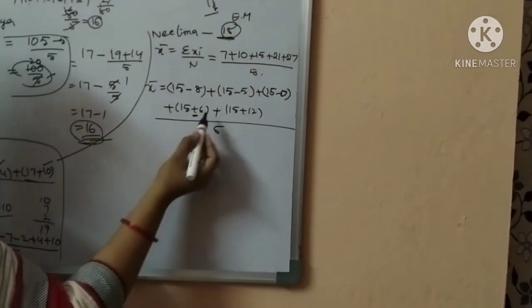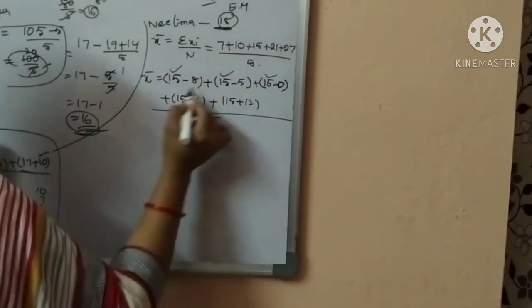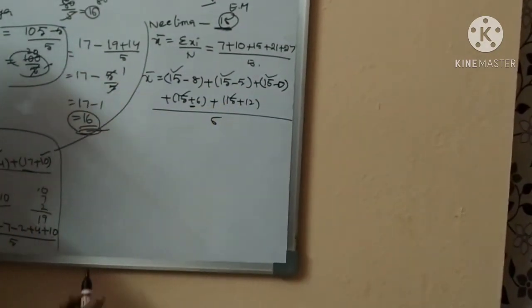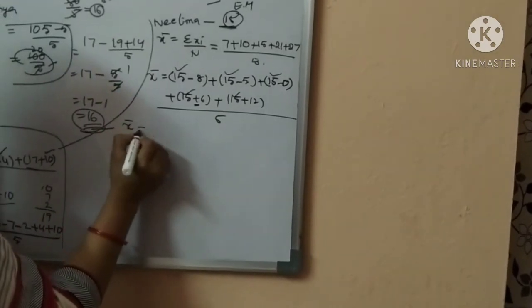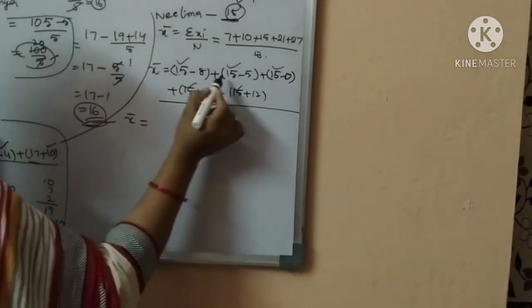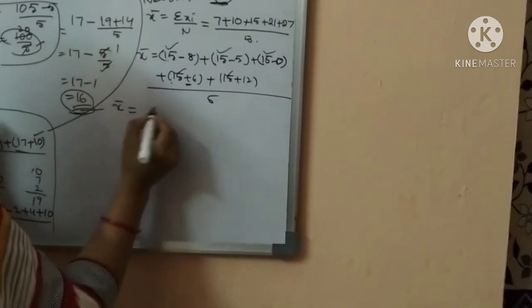In this, the group of 15 is common. 15 is a common term. So how many 15s are there? 1, 2, 3, 4, sorry, 5.